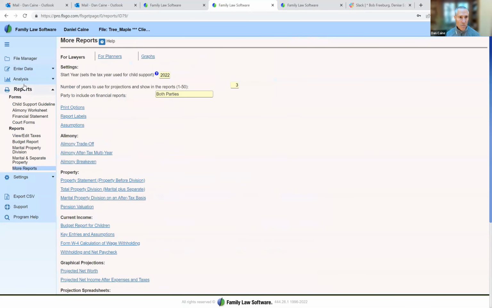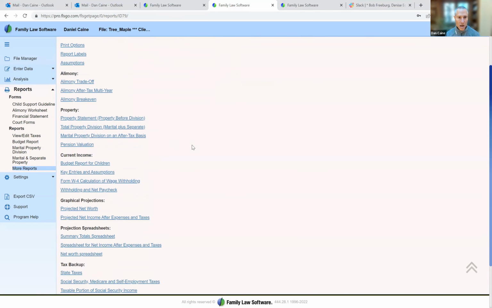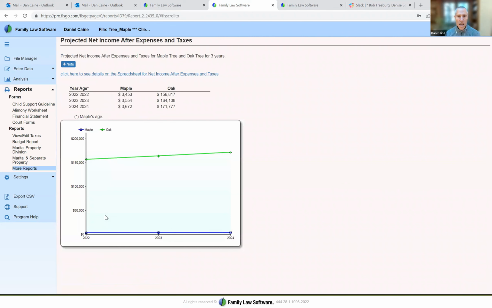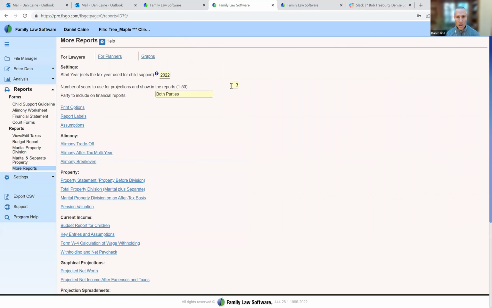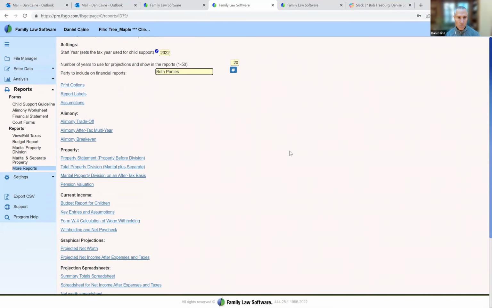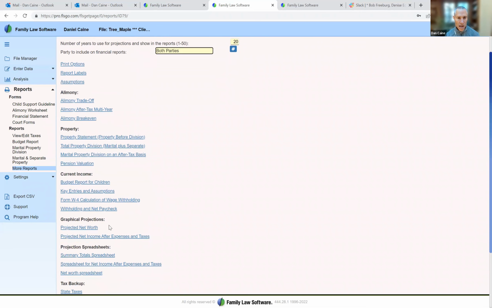I've gone back to my reports tab, I click more reports, and I'm going to look at our projected net income after expenses and taxes. I see that over the next 3 years, which is a common time frame, they look great. But let's go back. What if instead of showing 3 years, I show 20 years? Attorneys like to choose the time frame they want, so we let them choose that.